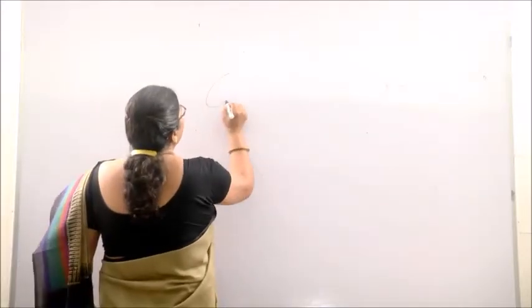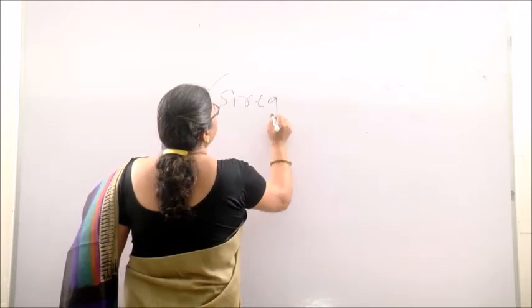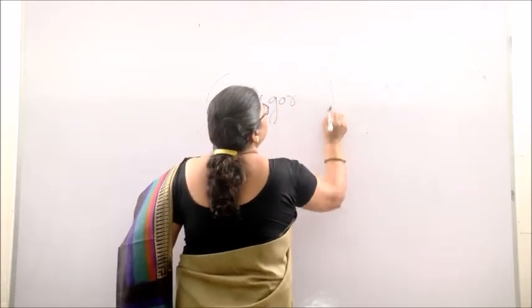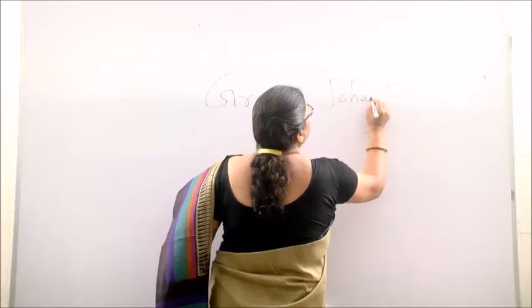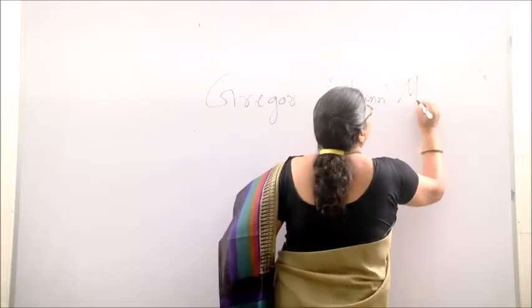Many scientists have already worked over these genetic principles, and the one who for the first time formulated the principle of inheritance is known as Gregor Johann Mendel.